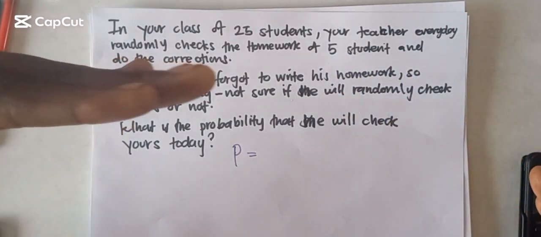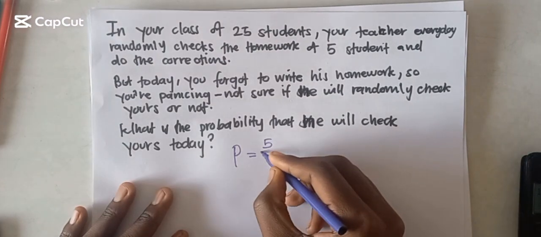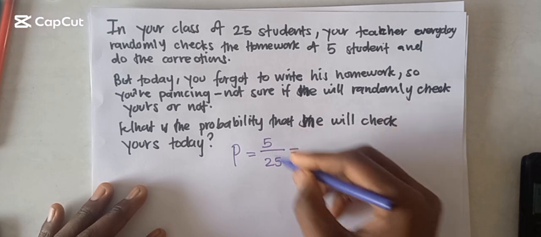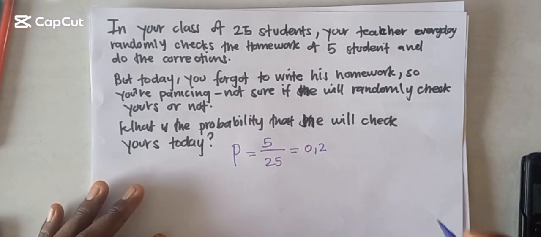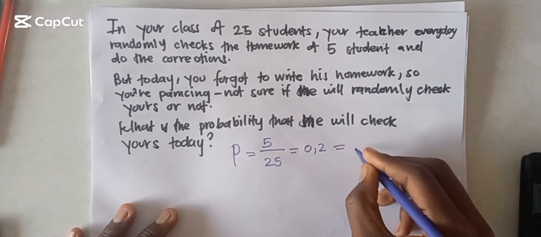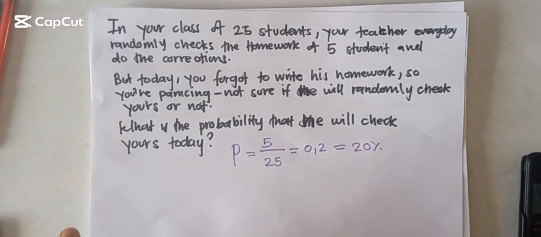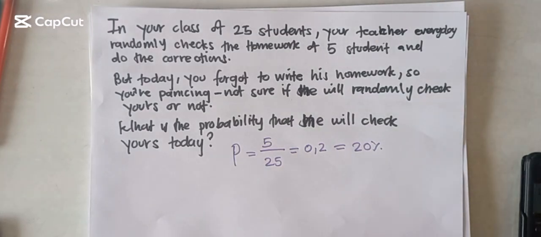He checked 5 students out of the 25, which means we write 5 out of how many students? Out of 25 of them. If you convert this to a decimal, you're going to get 0.2, which is the same as a 20% chance. So there is a 20% chance that, if you don't write your homework today, your teacher is going to check your homework. So if you have not done your homework and you're still watching this video, go and write your homework, because your teacher might check it.